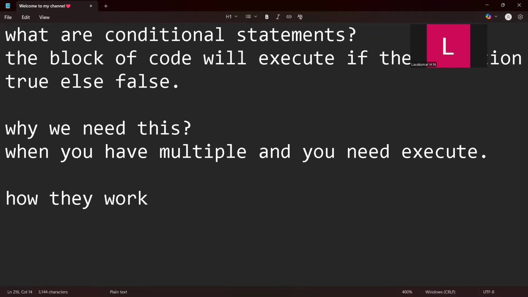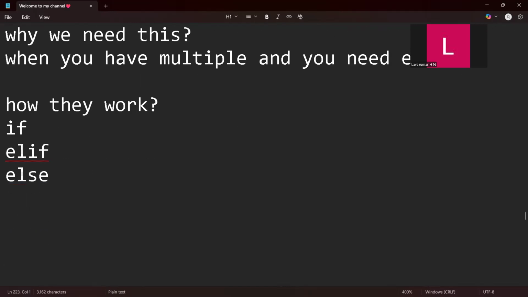It is simple. The conditional statements we have in Python are if and else, and in between them we have elif. I will explain each of these one by one and you will clearly get this, so don't worry.